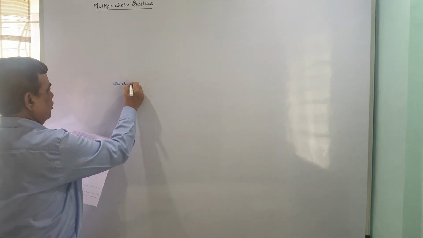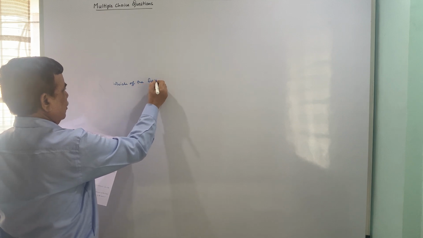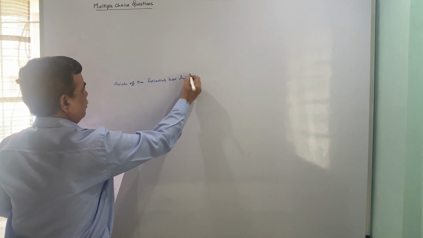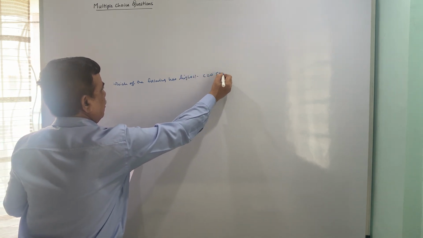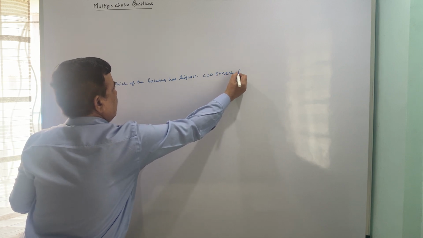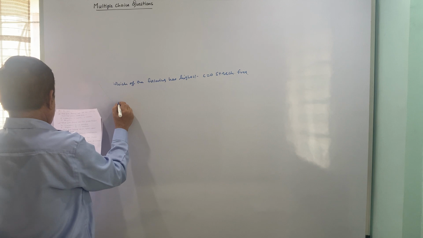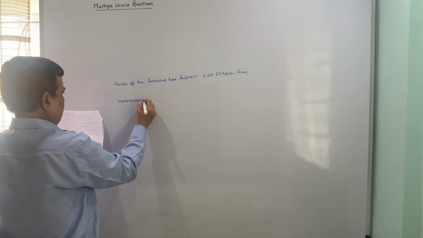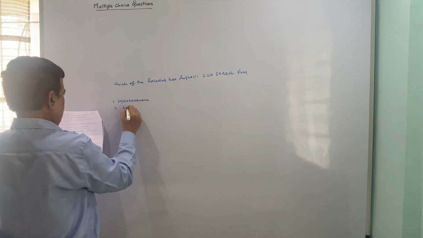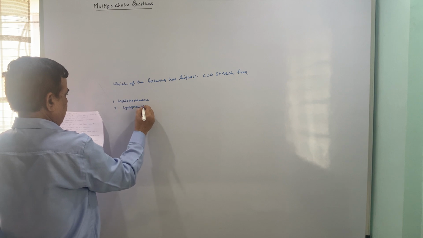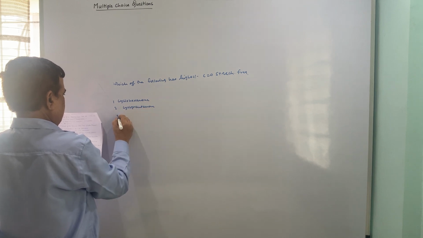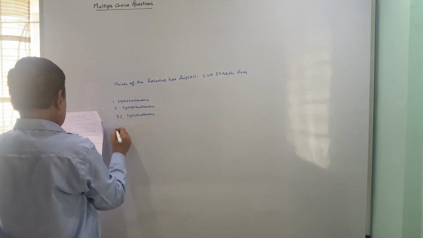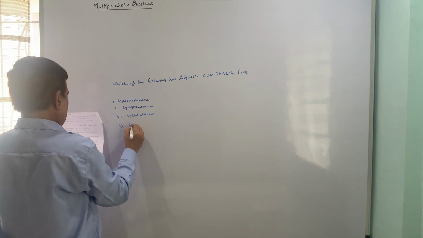Which of the following has the highest carbonyl stretching frequency? Cyclohexanone, cyclopentanone, cyclobutanone, and fourth is cyclopropanone.